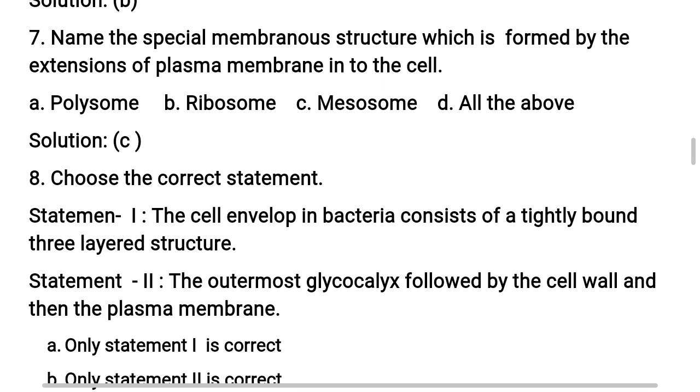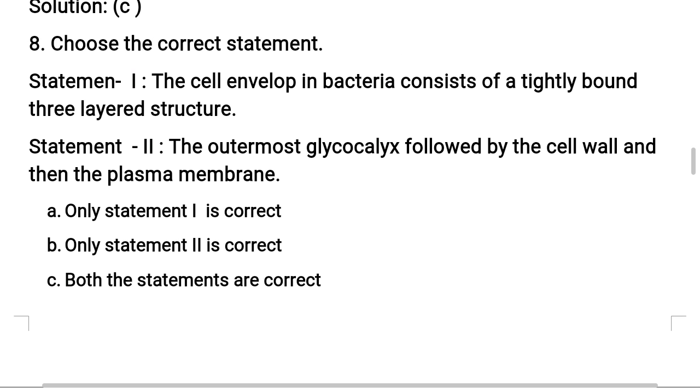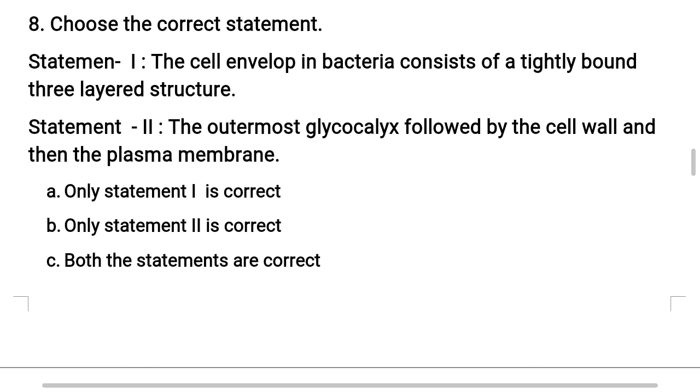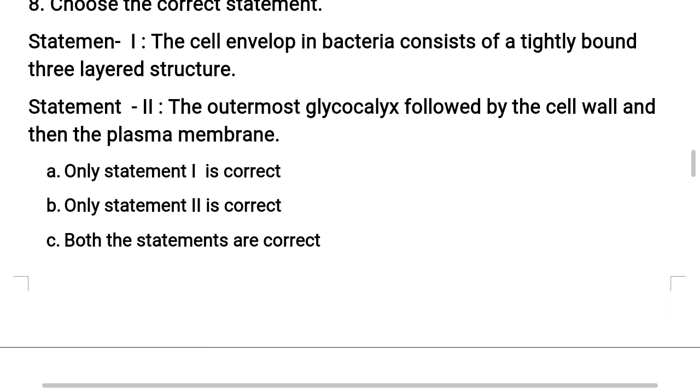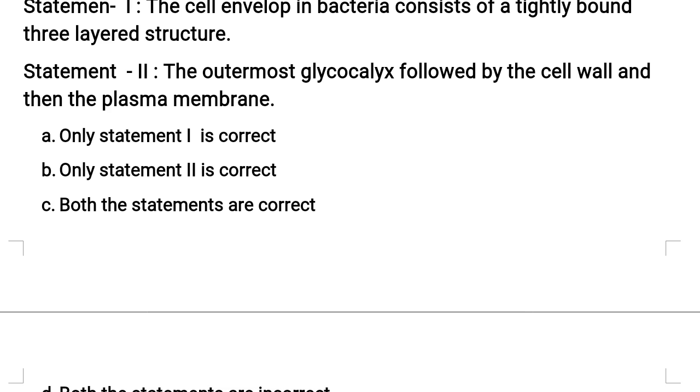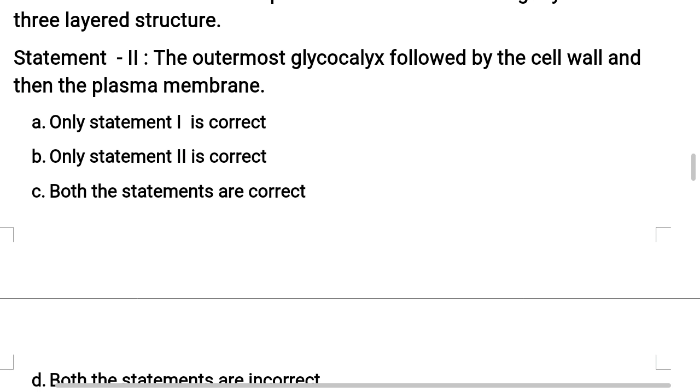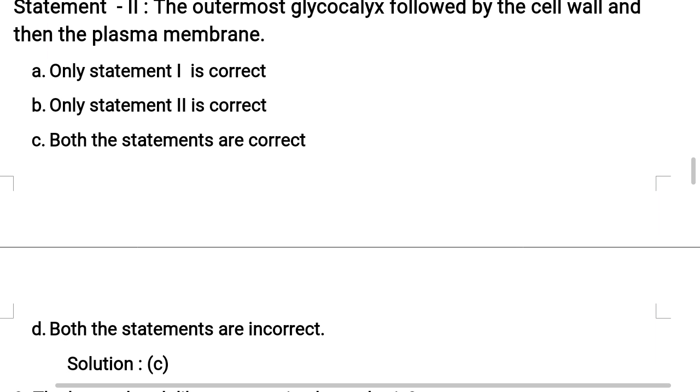Next, eighth question, statement based. This is a very important way of asking for competitive examinations, especially from the cell chapter. So now let us talk about the question. Choose the correct statement from the given statement 1 and 2. Statement 1. The cell envelope in bacteria consists of a tightly bound 3-layered structure. Statement 2. The outermost glycocalyx followed by the cell wall and then the plasma membrane.